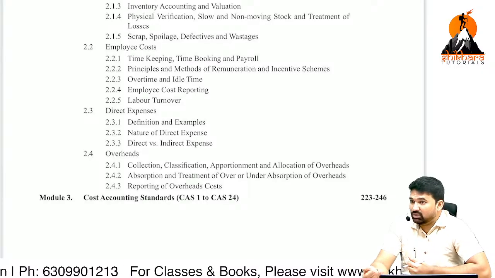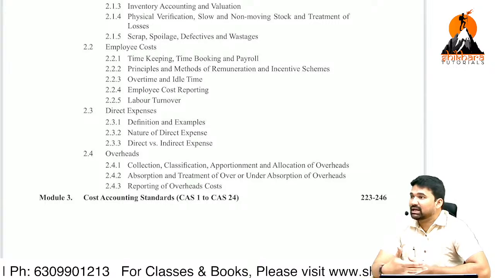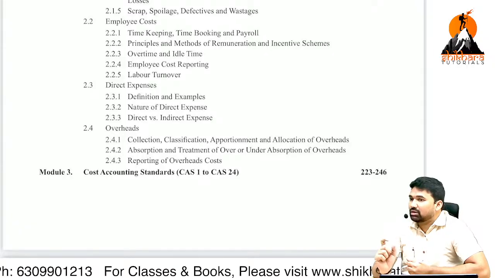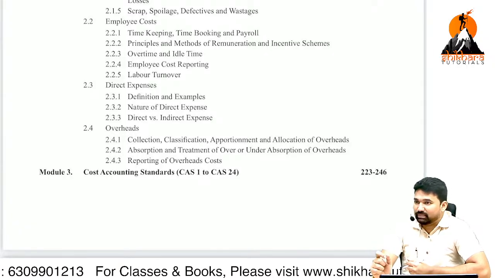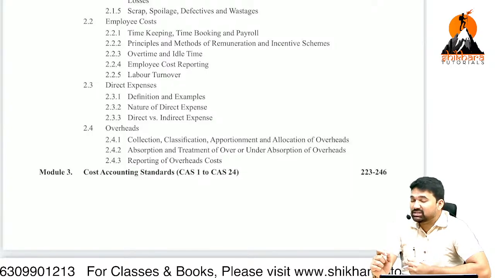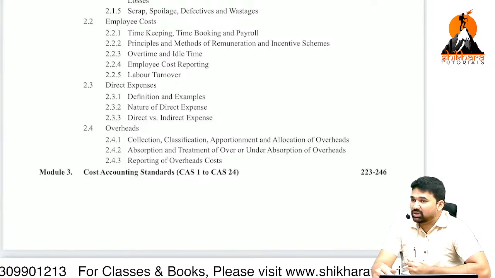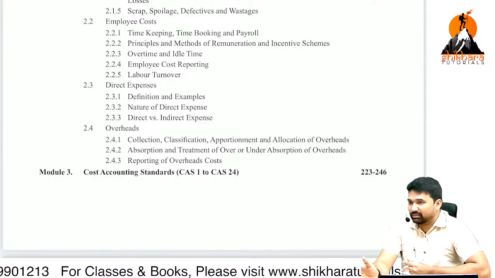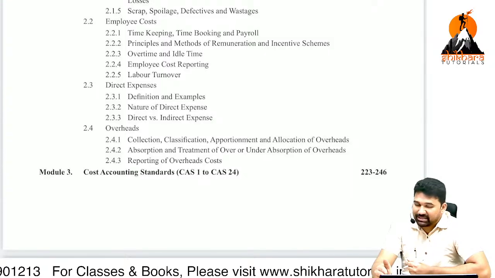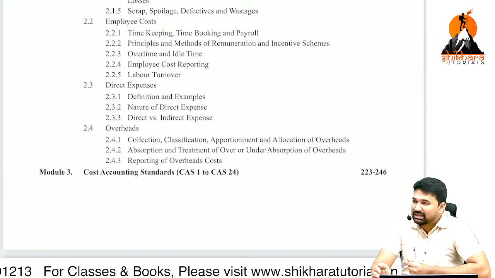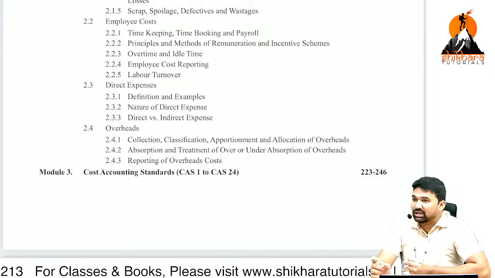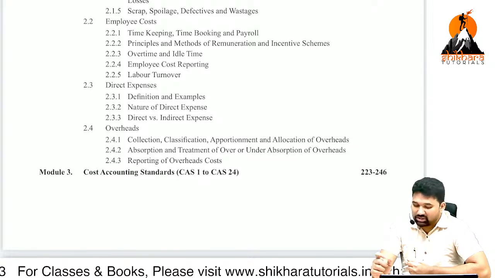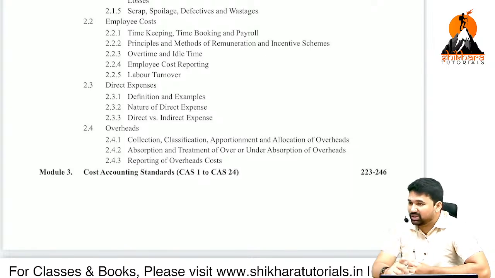What is CAS 1, what is CAS 5, 6, 8, 10, 11, like that, totally 24 CAS. What is CAS? Cost Accounting Standards. There are financial accounting standards also: AS1, AS2, AS3, AS4, like that. Financial accounting standards are also there. Likewise, in CMA also, from costing point of view, CAS are also there. Cost accounting standards also there. Clear? So cost accounting standards 1 to 24. You have to remember the names.